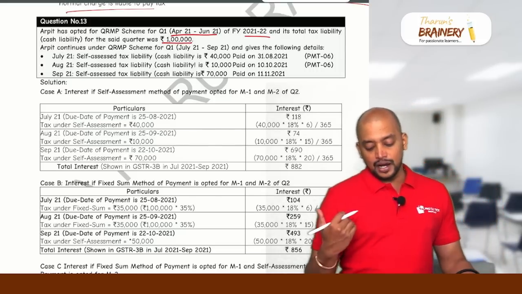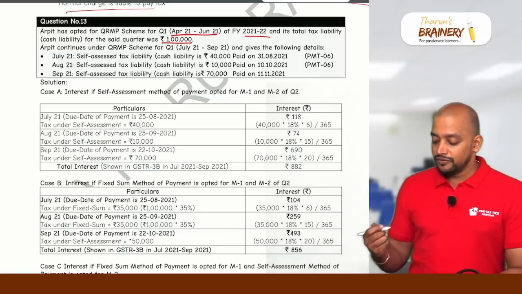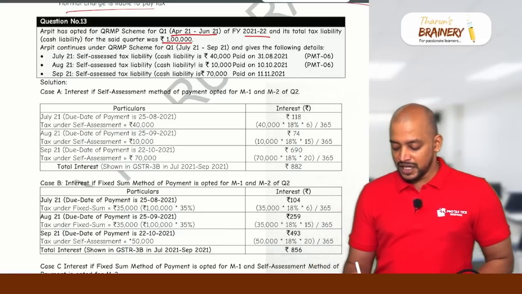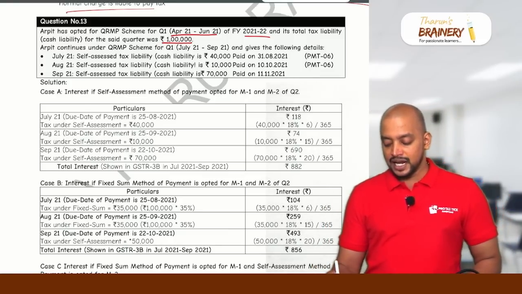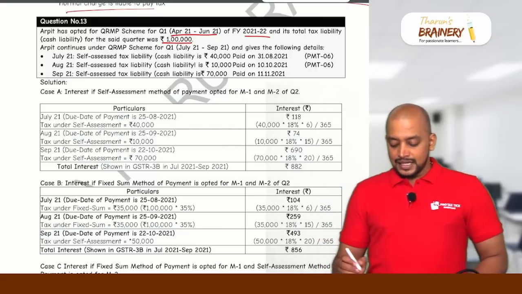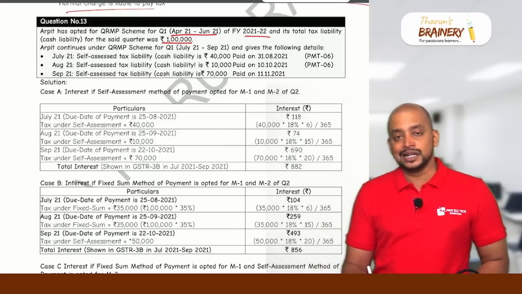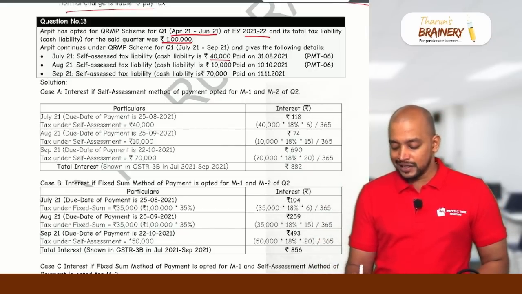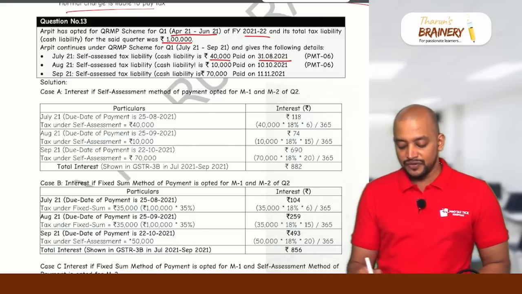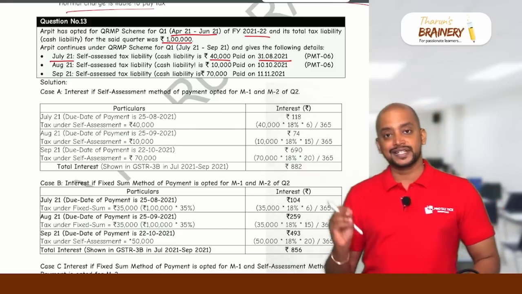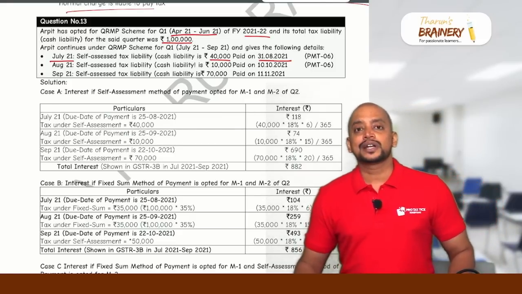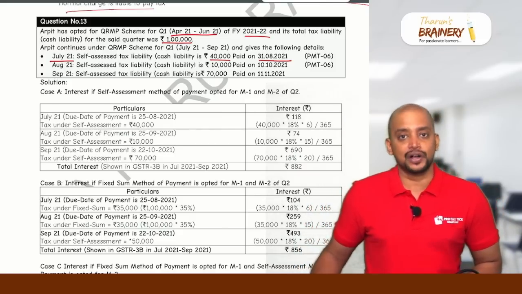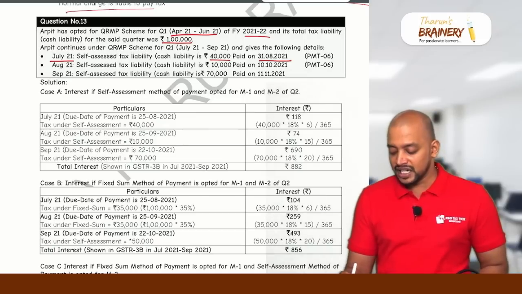Now Arpit continues under QRMP for quarter 1, July 21 to September 21, and gives the following data. Self-assessed tax liability is 40,000, that is paid on 31/8 for which month? July month. Now first for July month, what is the due date? 25th of August. But they are making payment on 31st of August.